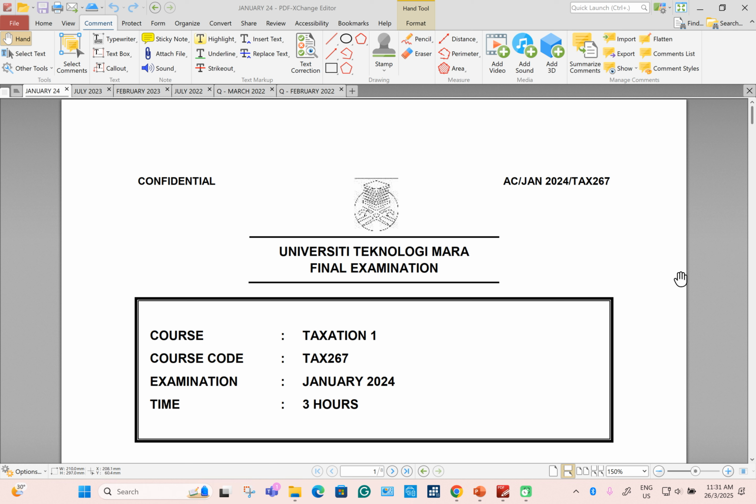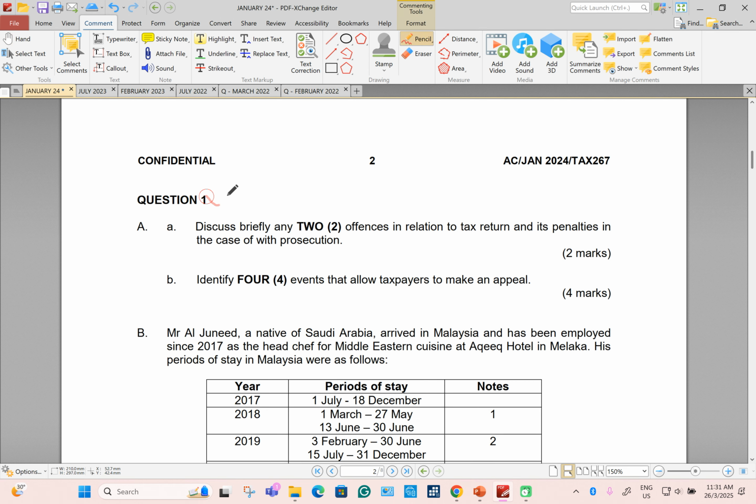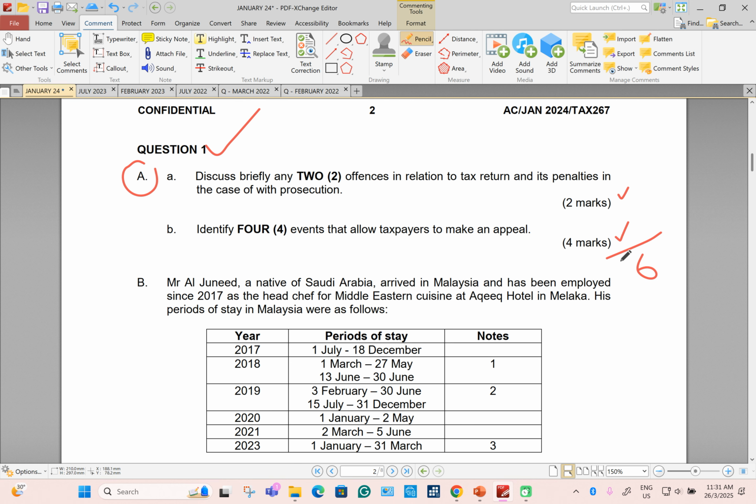Okay, welcome back, guys. Alright, so let's take a look at the past year, January 2024, question number 1A. Question 1A, total mark is 6 marks. Normally, question 1A can be divided into two parts, part A and then B. So A, usually the mark is 2 marks and then B, 4 marks. So let's take a look one by one.